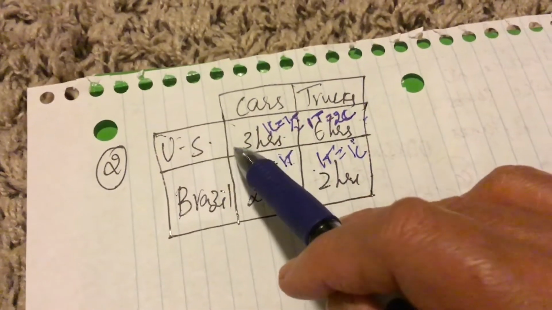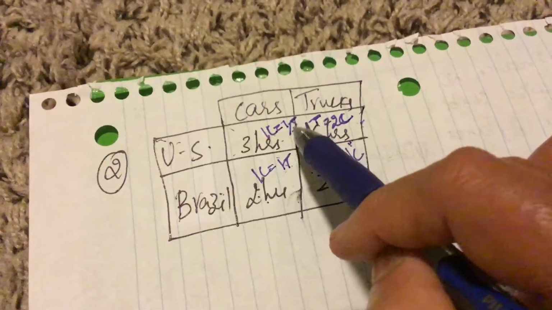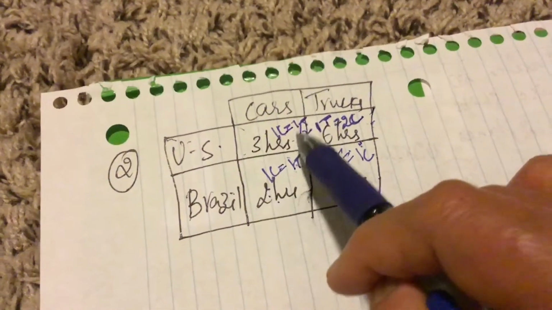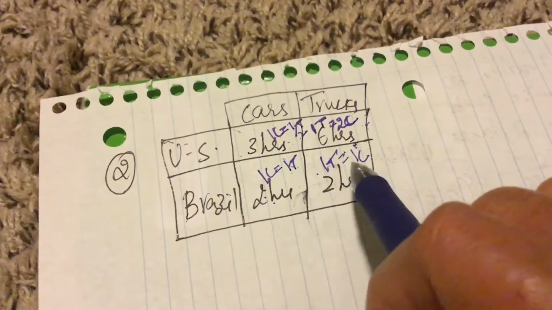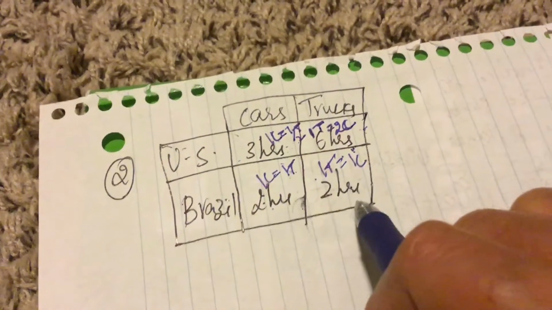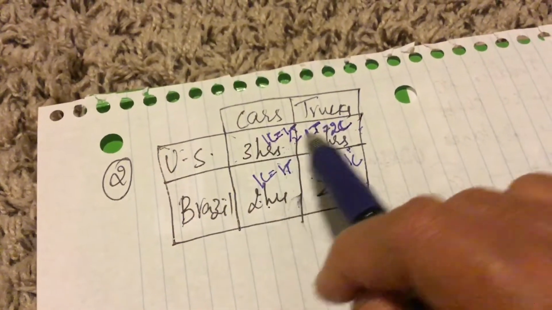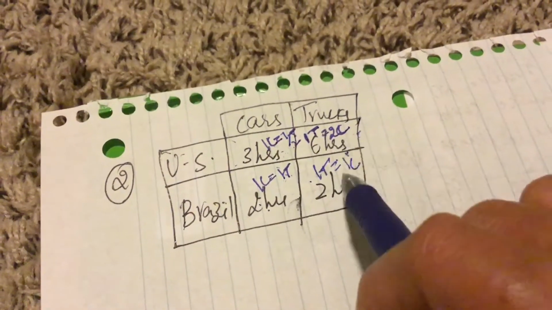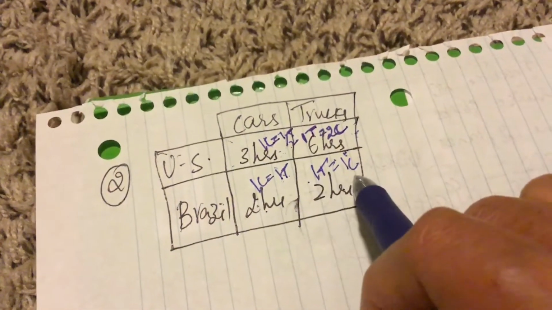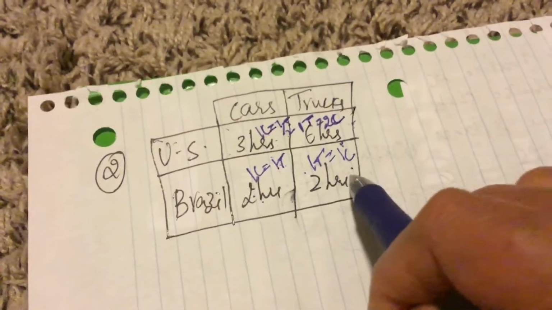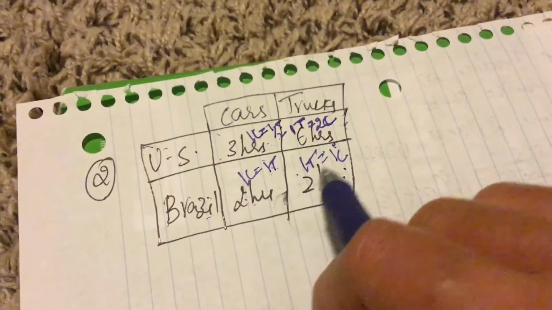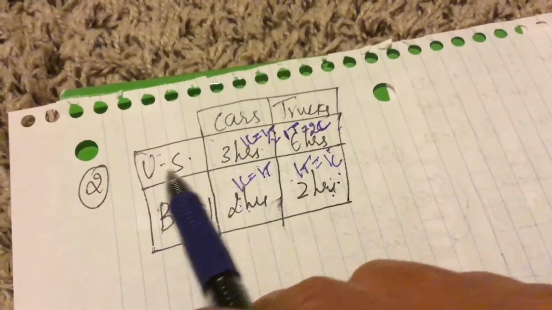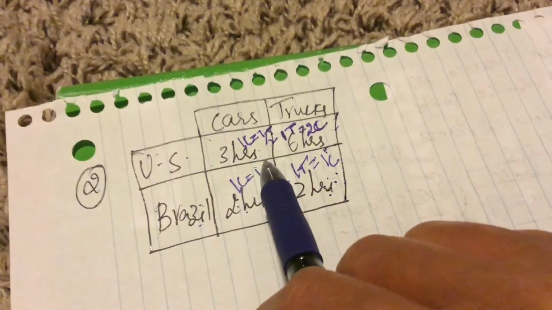So the US has lower opportunity cost, or comparative advantage, in the production of cars, and Brazil has comparative advantage in the production of trucks. For the US, one truck costs 2 cars, whereas for Brazil one truck costs only one car. So it has low opportunity cost in the production of trucks. So Brazil specializes in the production of trucks, and the US specializes in the production of cars.